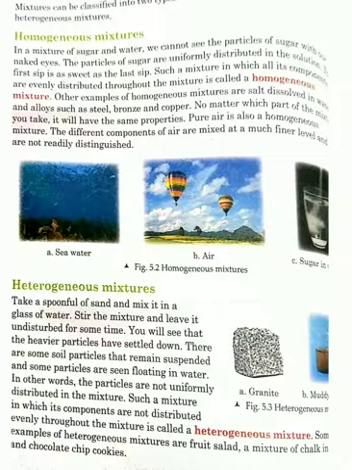Uniform composition means when water and salt are mixed with each other, they always form a uniform composition. If we see them, all the particles are distributed evenly. Therefore, a mixture in which all the components are evenly distributed throughout the mixture is called a homogeneous mixture.